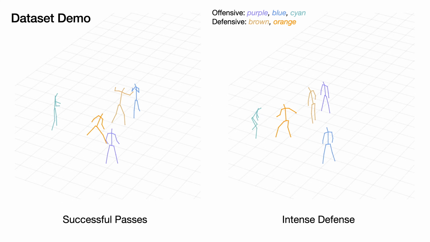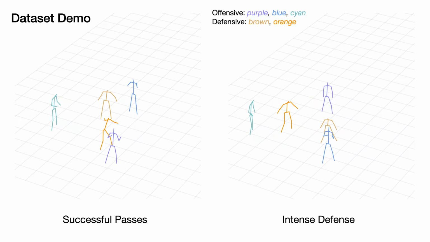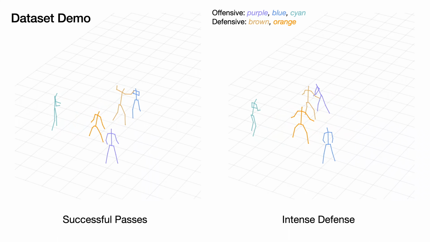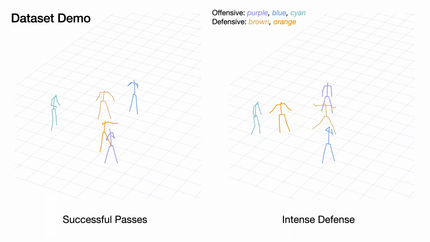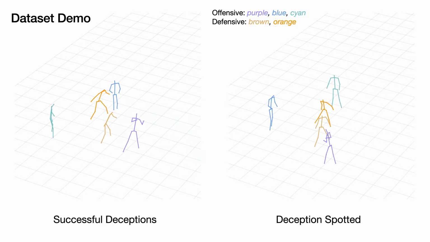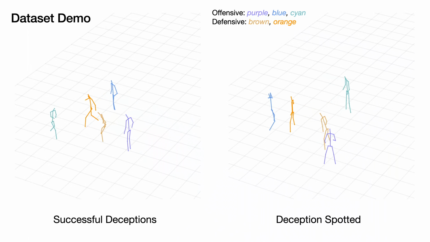On the left, the offensive players execute a sequence of successful passes. On the right, player Brown makes a jumping motion while defending, and player Purple nearly falls to the ground to make a catch. In addition to regular actions, there are many deception moves in our dataset.